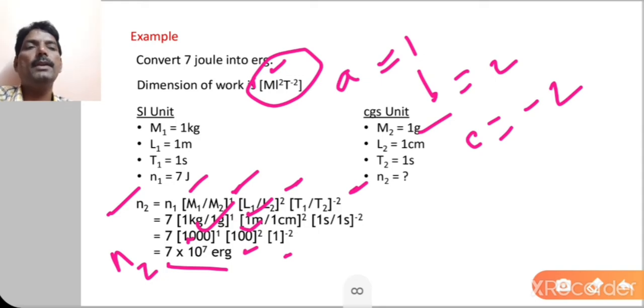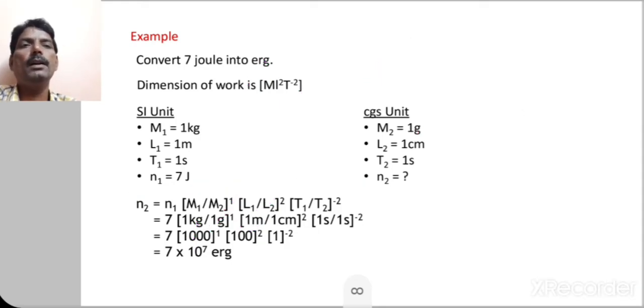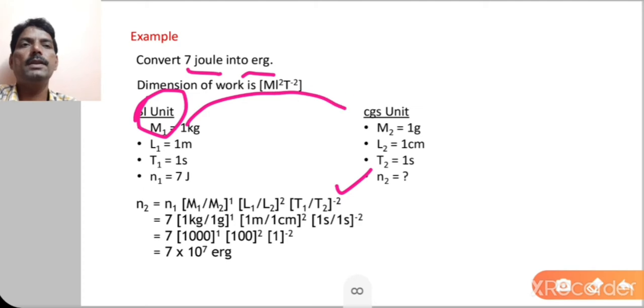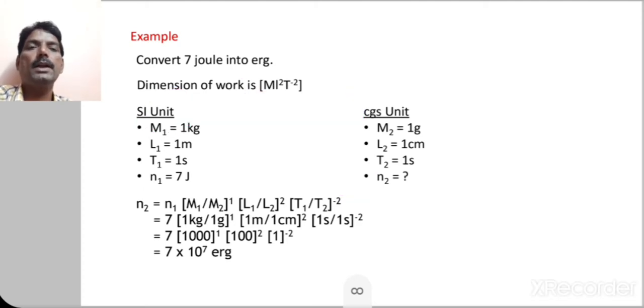So in this way, by using this formula, you have converted 7 joule into erg. That means you have converted from SI unit to CGS unit. That is the main use of this formula.